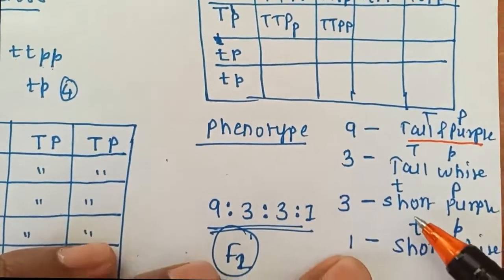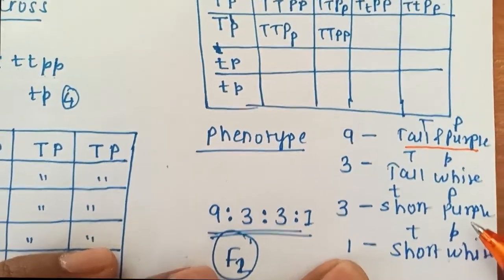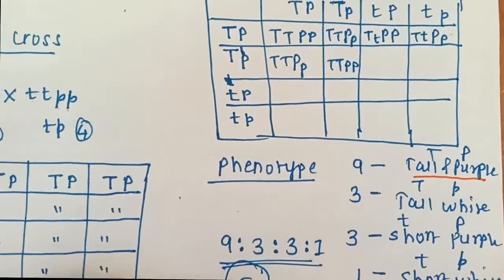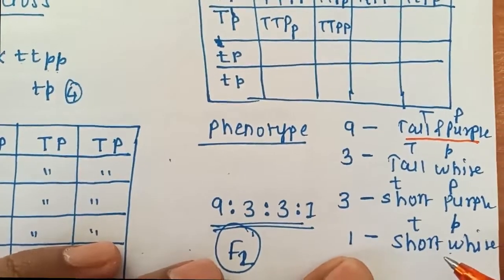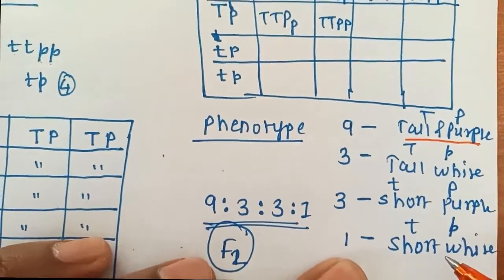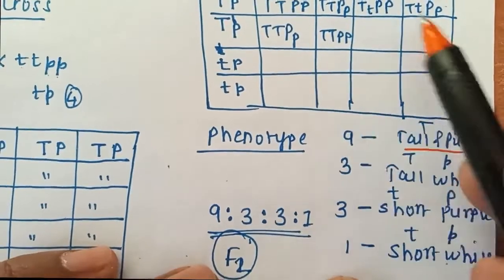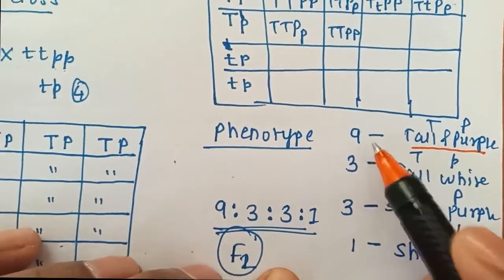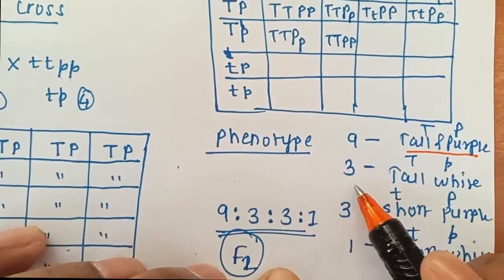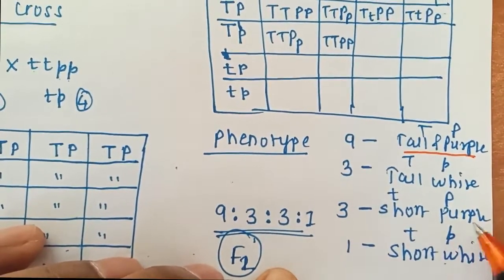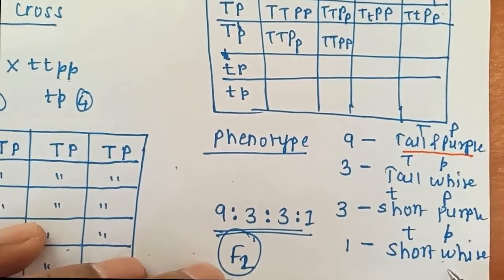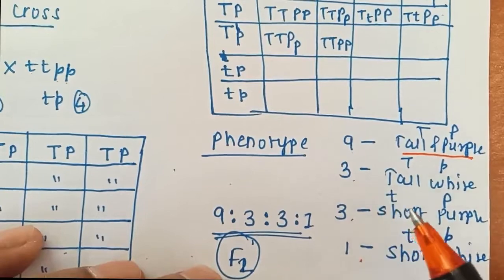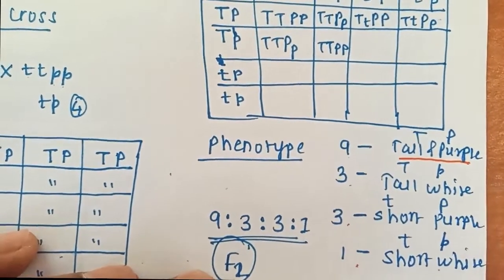Next possibility is that the plant may be short, but the flower will be purple. So this is also a possibility, that is small t and capital P. And next will be short and white, both small t and small p, both recessive characters. So here also you have to see how many elements have these properties. If you write it down properly, then you will get nine possibilities tall and purple, 3 possibilities tall and white, 3 possibilities short and purple, and 1 possibility short and white. So we can write 9:3:3:1 as the phenotypic ratio for the F2 generation of a dihybrid cross.